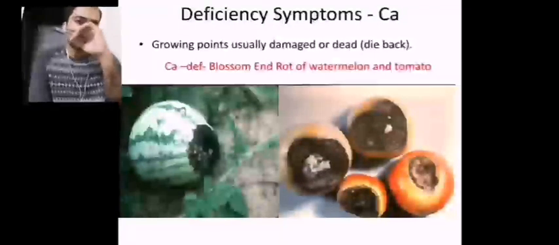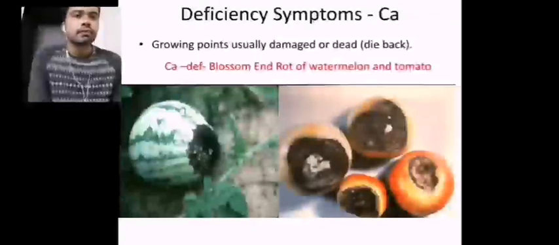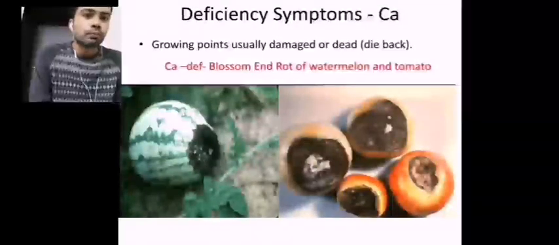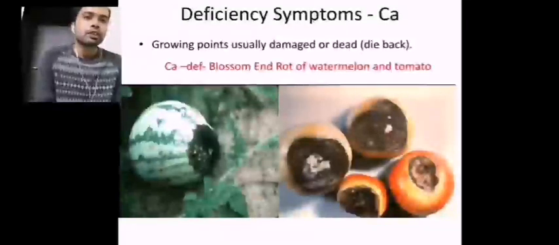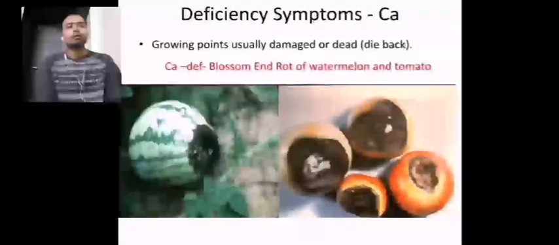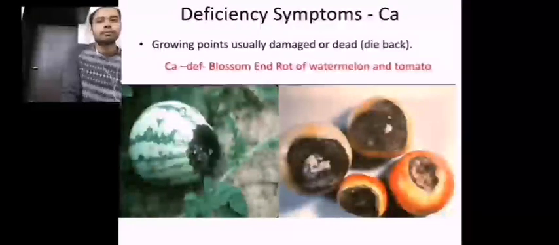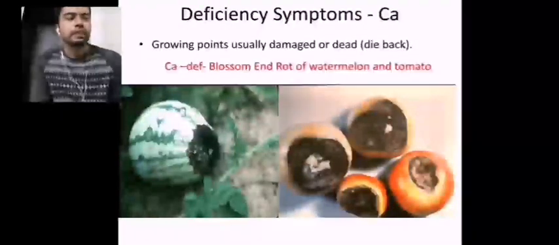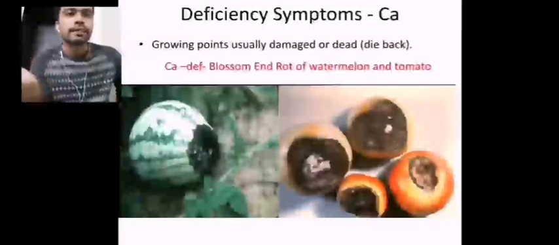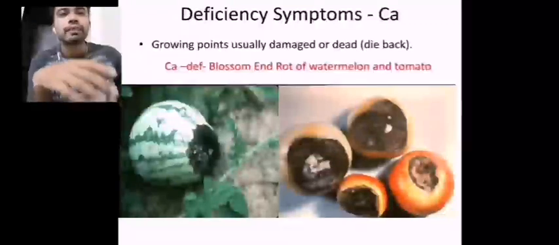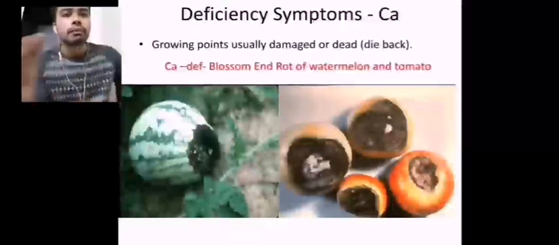So in the picture, you can see the deficiency symptoms of calcium in fruit plant parts. The first case is the watermelon. The blossom end rot of the watermelon and also tomato is the typical symptom of calcium deficiency. The blossom end rot happens in the deficiency case of calcium, because of the rotting of the end part of the blossom.